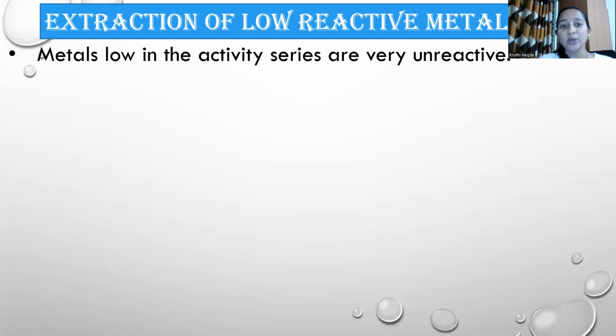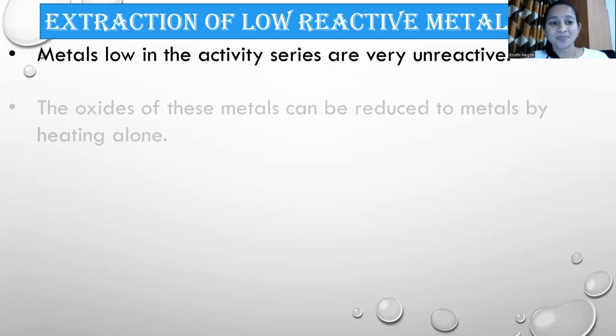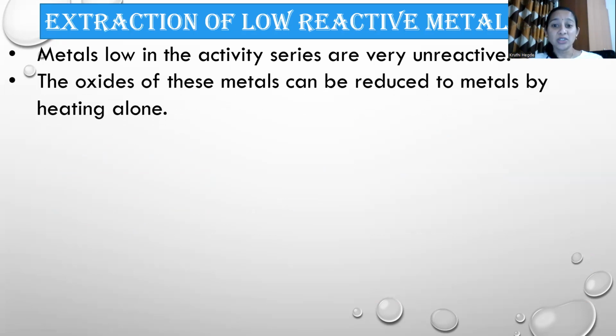So metals of the low reactivity series are very unreactive. They are least reactive. They keep their distance from others. So they maintain their dignity. They never mingle with anyone. They're most unreactive. The oxides of these metals can be reduced to metals by heating alone. If these metals exist in oxide form, if we just heat them, they will lose the oxygen and exist in impure metallic form.